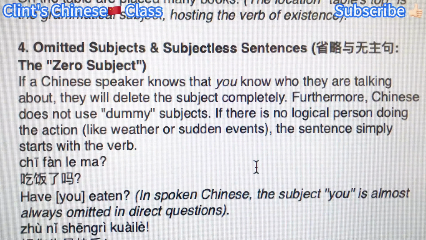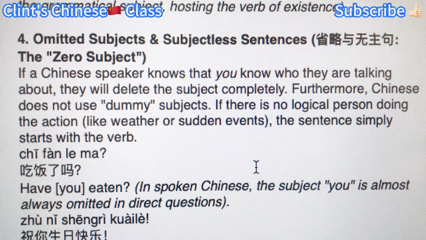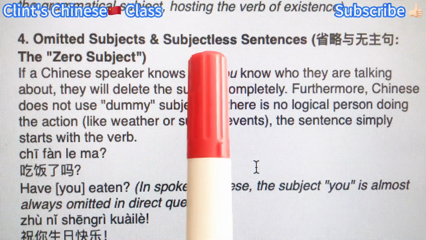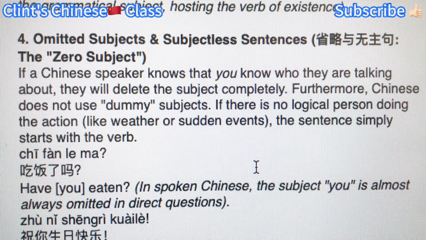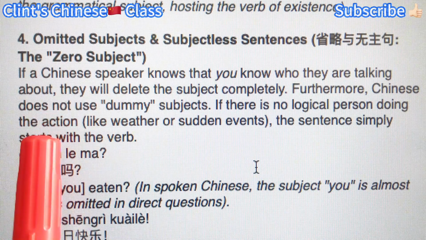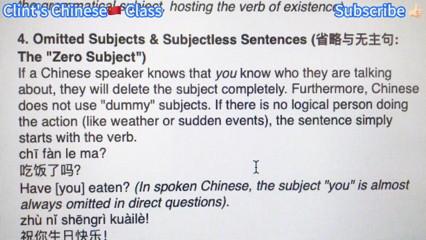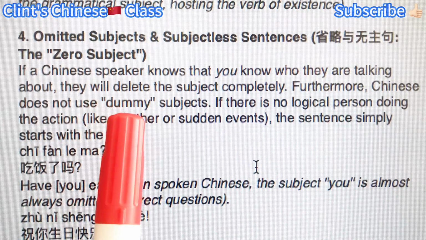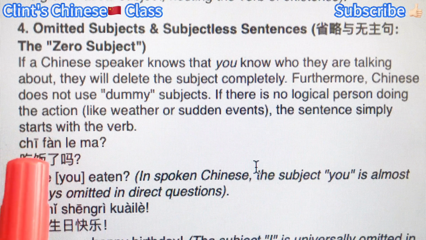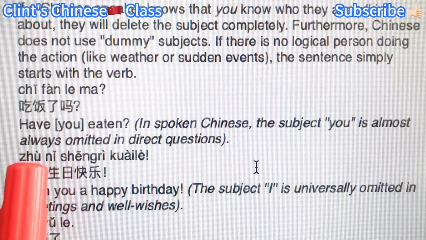Now the fourth type of subjects, omitted subjects, or subjectless sentences. In some sentences you don't see a subject because it is omitted, especially when it's very obvious, right? Like the context already shows what we are talking about. And in Chinese we don't invent a dummy subject like "it," right?